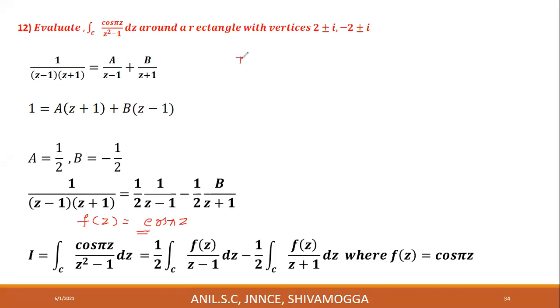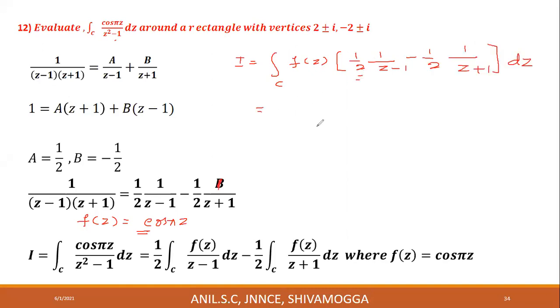Therefore, I is equal to the integral over C of cos pi z, taken as f of z, into 1 over z square minus 1, which is half into 1 divided by z minus 1 minus half into 1 divided by z plus 1, into dz. Keep this 1 by 2 outside.